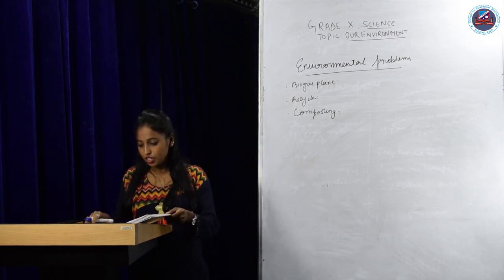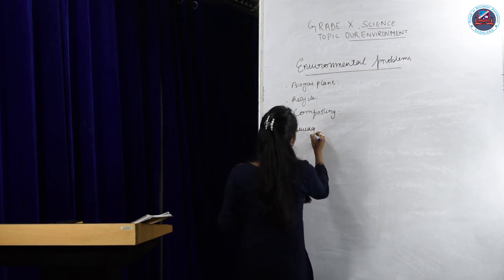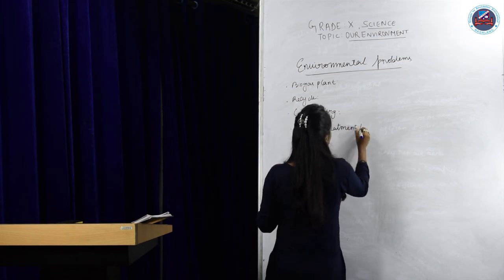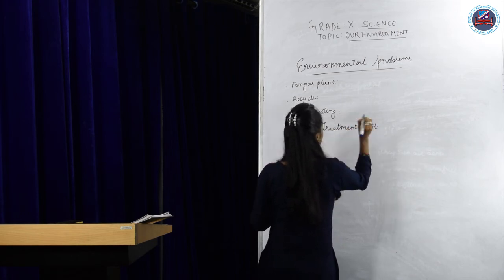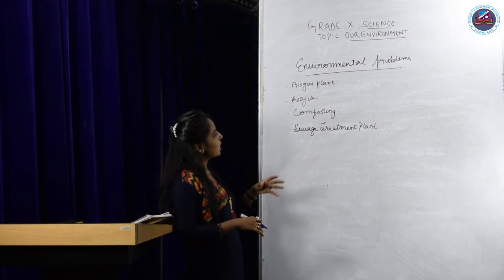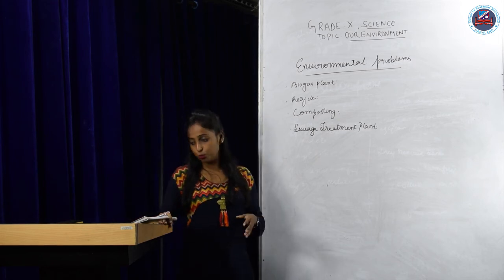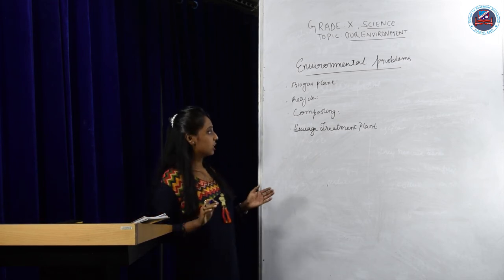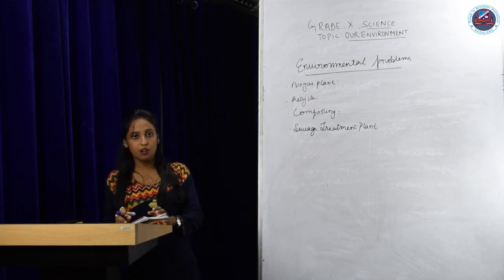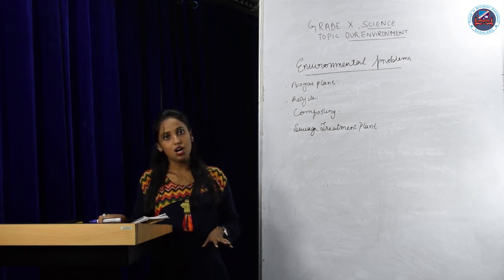So composting is a very simple and a very effective way of waste disposal. Another one you can talk about is the sewage treatment plant. These plants are established or produced by the governments. The drain water is passed through this treatment plant so that no harmful chemicals reach the river water. Once the water in that plant is cleaned up, it can be allowed to flow into the river.